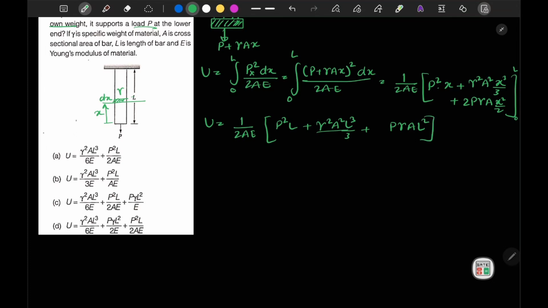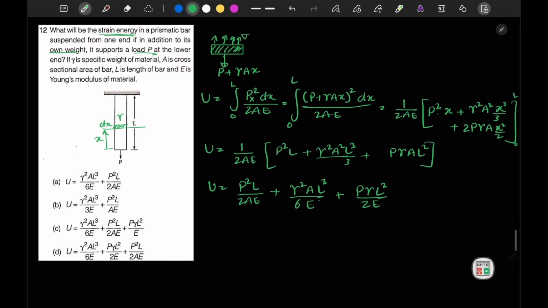If I solve this completely, P square L by 2AE plus gamma square a square L cube by 6E, plus now this term will become P gamma L square by 2E. So these three terms will be in the expression of your strain energy.